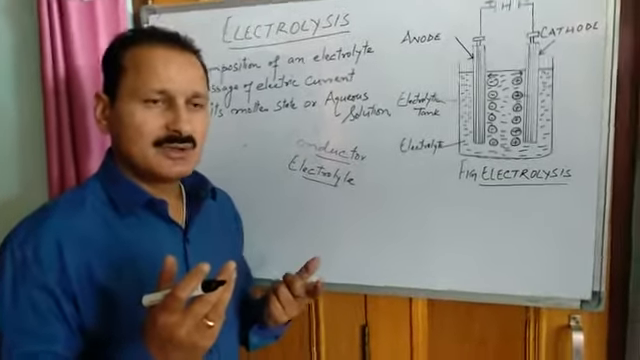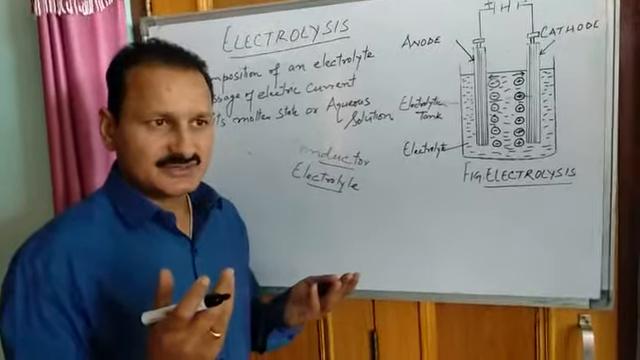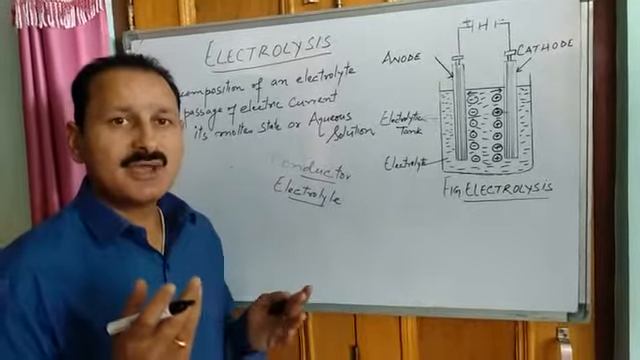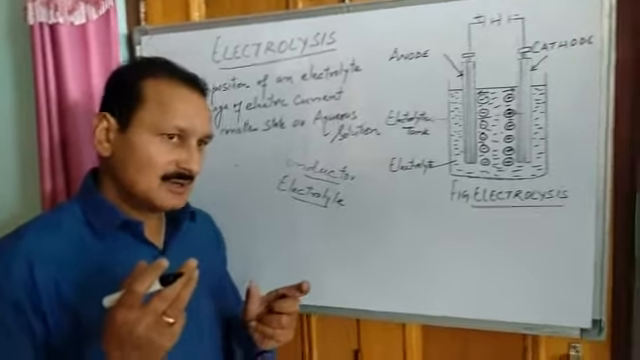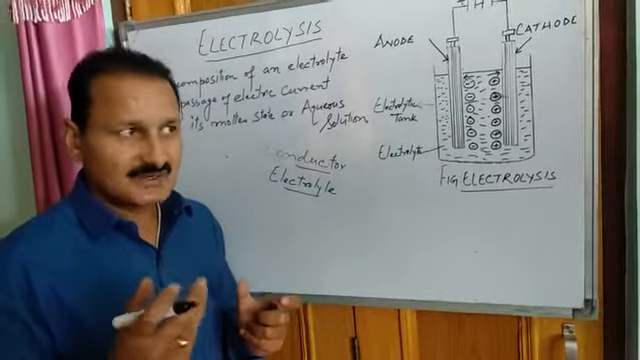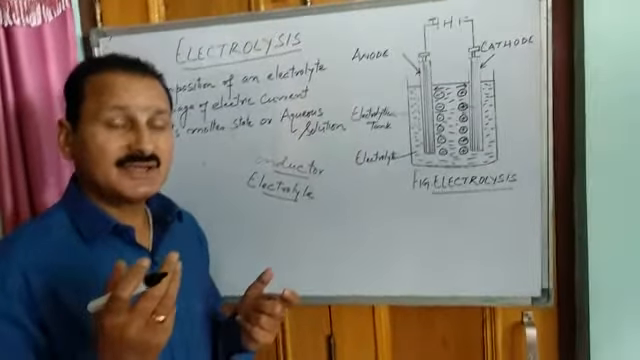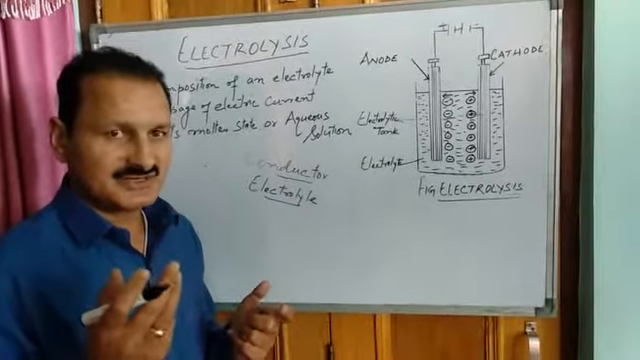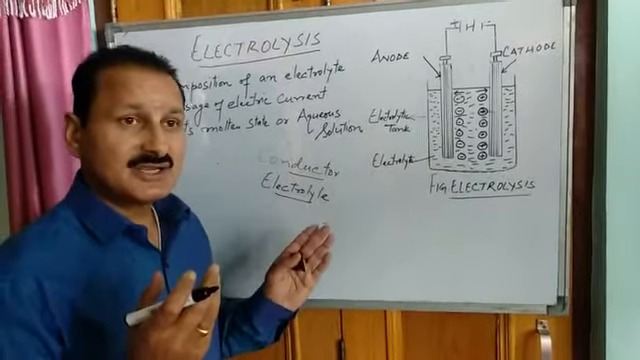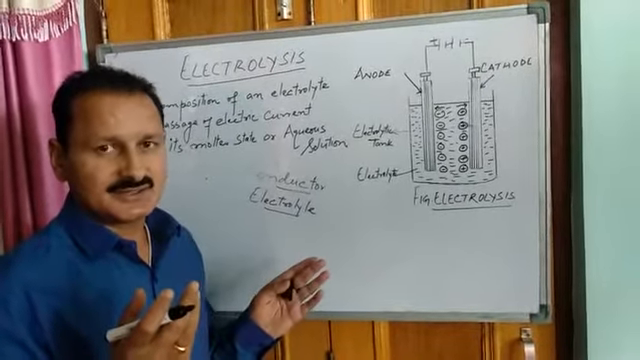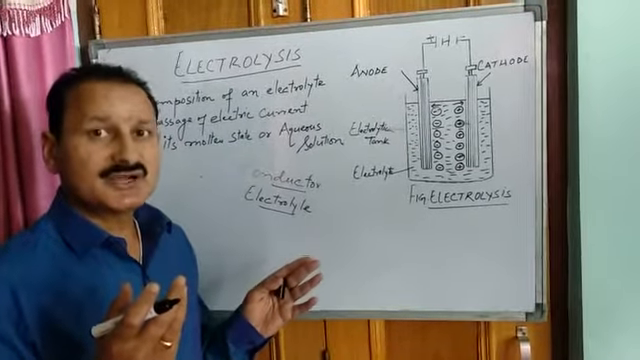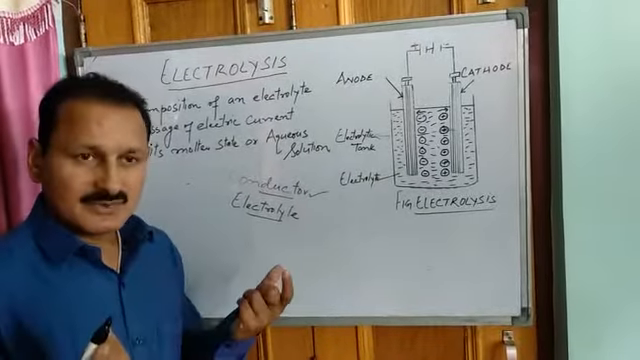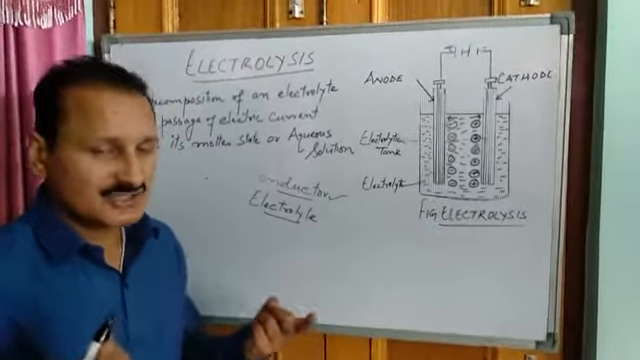For example, metals are conductors. Most common metals which act as conductors are aluminium and copper. You know that your electric fitting has wire. That wire is basically made up of copper, because copper is a good conductor of electricity. So copper is your conductor. Similarly, aluminium is a conductor, and iron is a conductor. Most of the metals are good conductors of electricity. So about conductor, any substance through which current can pass is known as conductor.